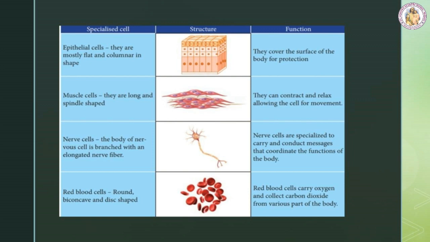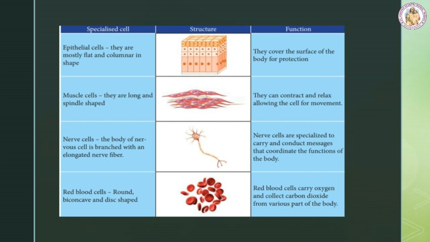Let's see some specialized cells, their structure and function. First one, epithelial cells. They are mostly flat and columnar in shape. The structure of epithelial cell is shown in the picture. Then, the function. They cover the surface of the body for protection. Next, muscle cells. They are long and spindle shaped. The structure of muscle cell you can see in the picture. They can contract and relax, allowing the cell for movement.